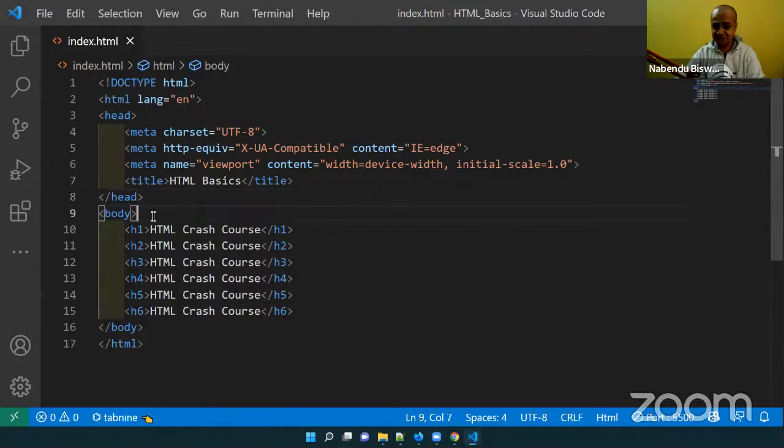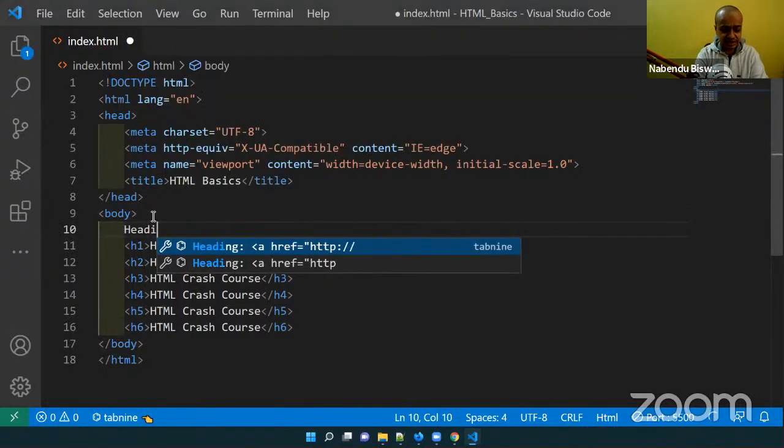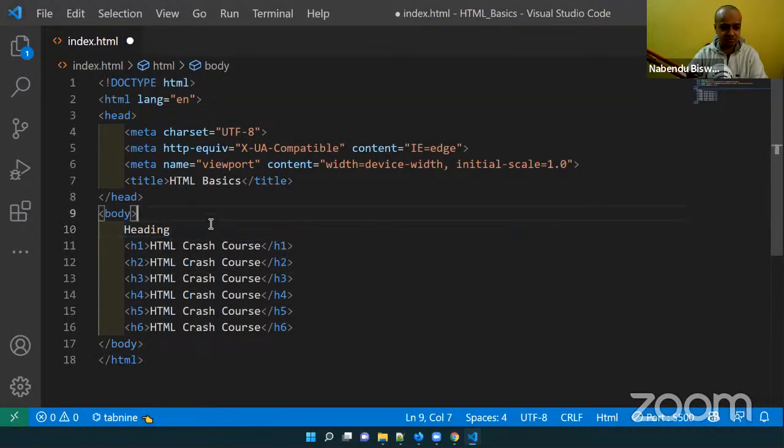It is known as comments. So comments, I'm going to tell. So it is a heading. I've just written a heading, see, and after that I will press Control and backslash. In Windows it is Control and backslash, and on a Mac it is Command and backslash.